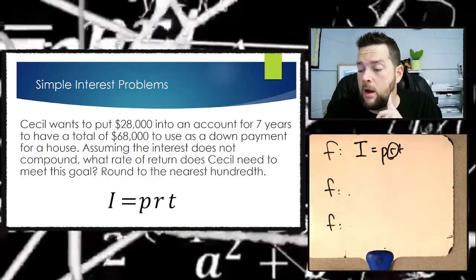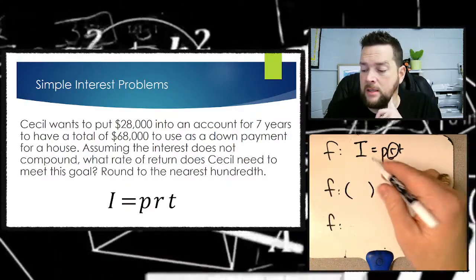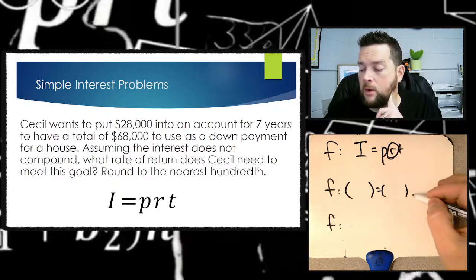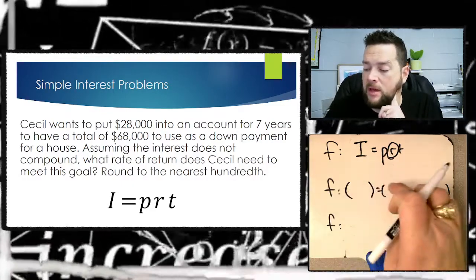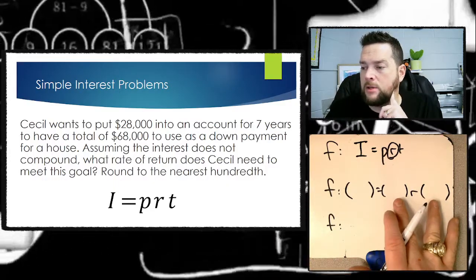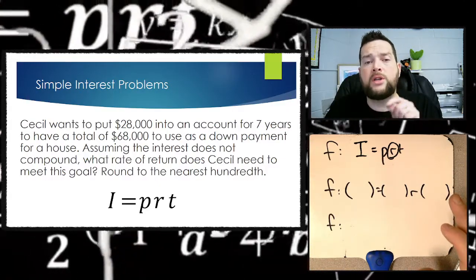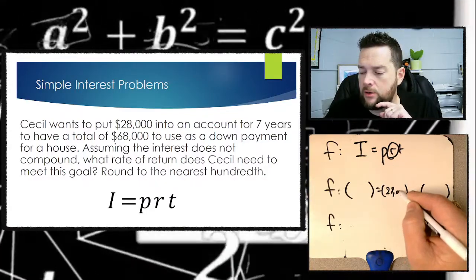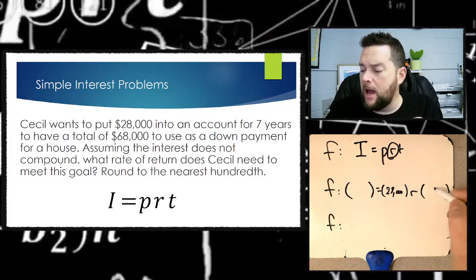When I carry it down to the fill-in stage, I'm going to replace all the other letters with parentheses. So I is replaced with parentheses, P is replaced with parentheses, we're going to keep our R, and we're going to replace the T with parentheses as well. So we have a place for 3 different numbers from the problem. Let's start with the easy numbers to fill in. The first easy number is the principal, which is the original amount of the savings. That's the $28,000. That's the original amount before anything changed. And then the time is 7 years.